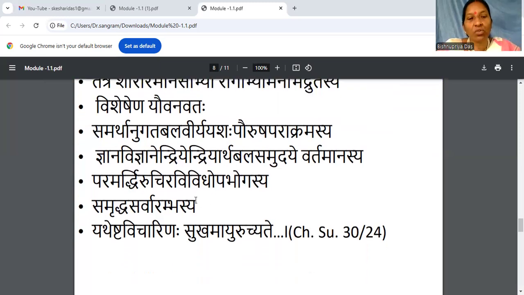Ruchir Avividha Upabhogasya. Paramardhi in the sense of proficient wealth. To achieve anything in human life, we need wealth. So Paramardhi, that proficiency, is not with a particular amount given. Whatever is needed, it is there. That proficiency is there.